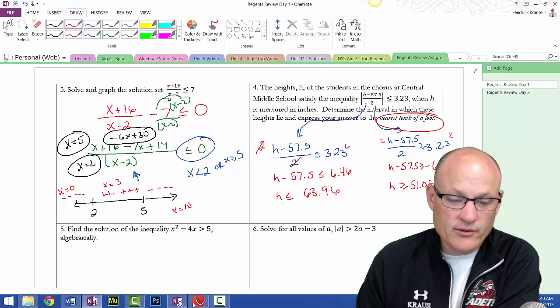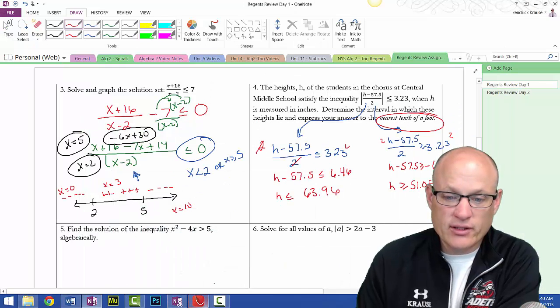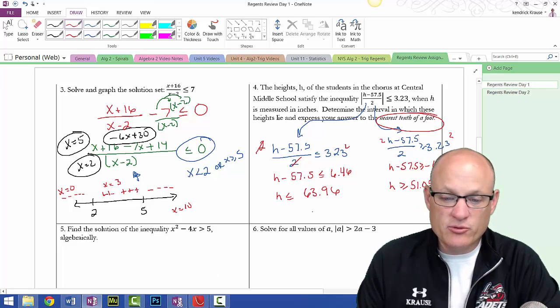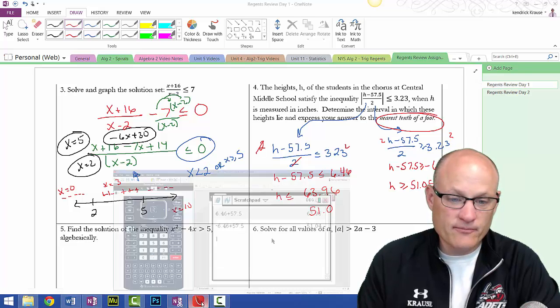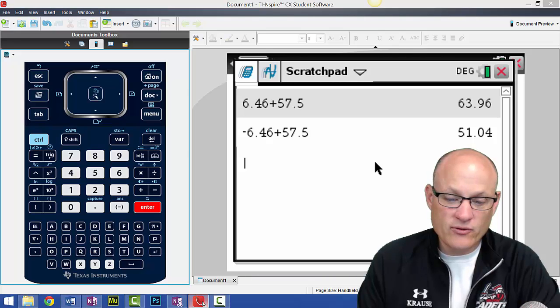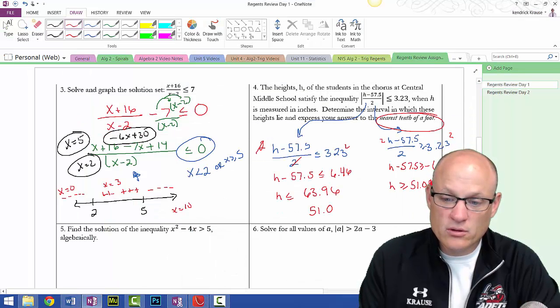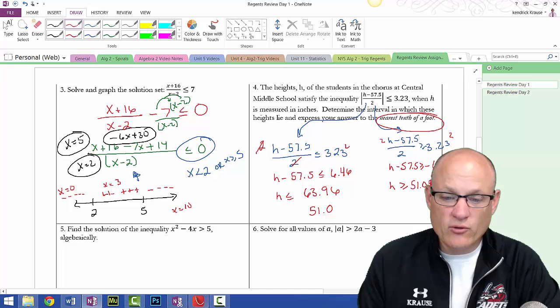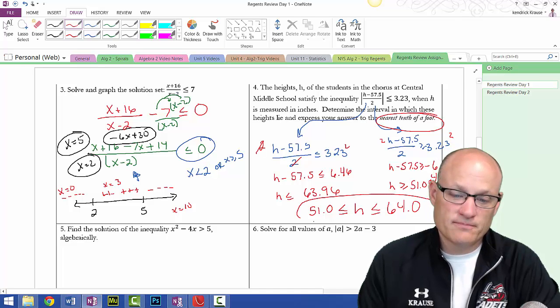Let me go back and make sure I got this. 63.96. So, rounding to the nearest tenth of a foot, they're going to be between 51.0. Make sure I rounded this one right. Oh, it's 51.04. Good thing I looked. So 51.0 is less than or equal to h, which is less than or equal to, and I'm going to round this one to 64.0. So there's my answer.